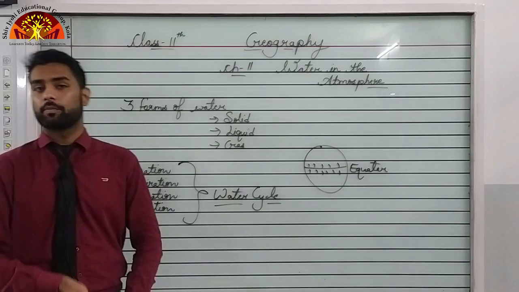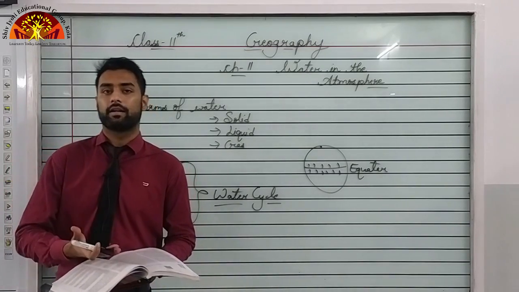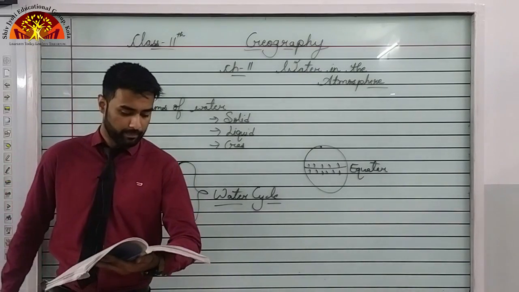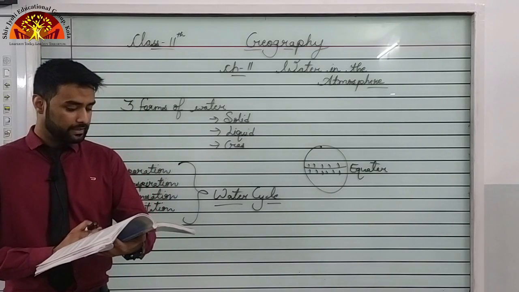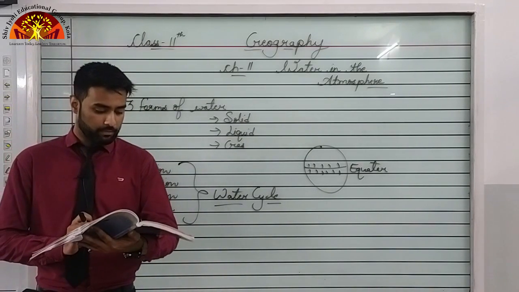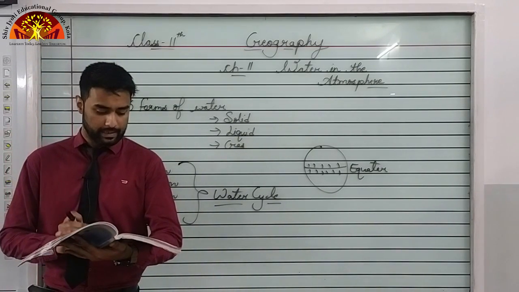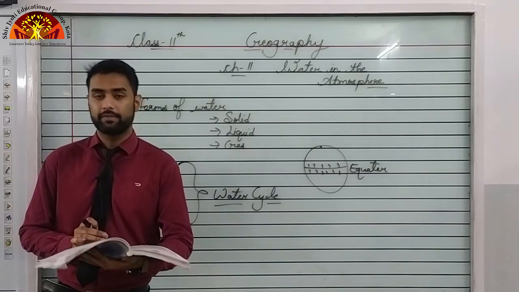Because the water body is near, as well as the temperature around that area is also very high. Now, the percentage of moisture present in the atmosphere as compared to its full capacity at a given temperature is known as the relative humidity.